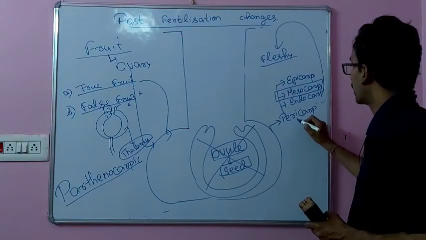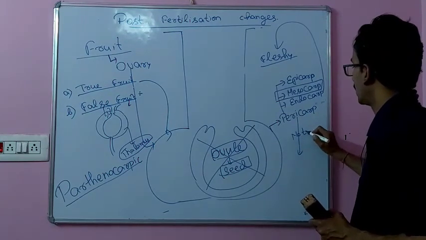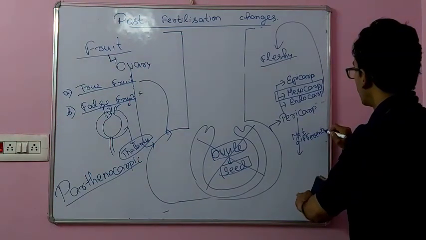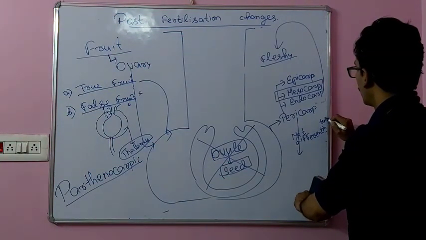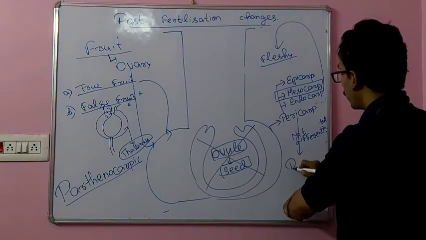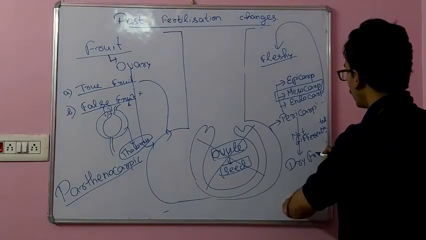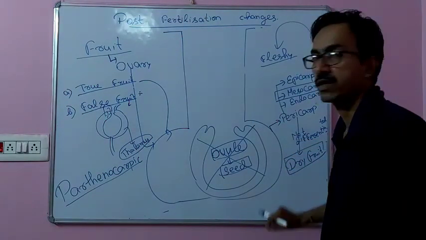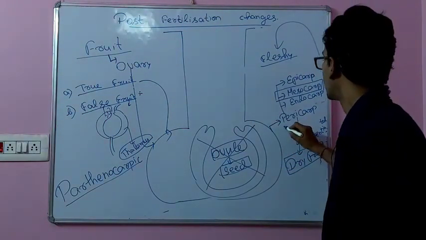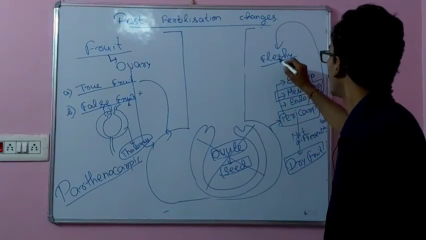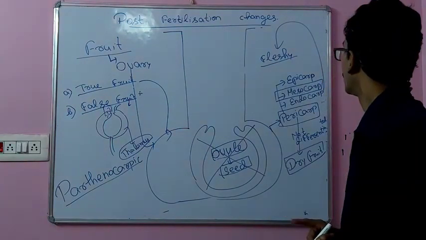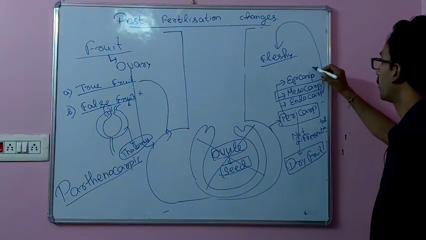If the pericarp is not differentiated, then it is called a dry fruit. In the case of dry fruit, the pericarp is not differentiated into any layer, rather it is represented by a thin covering layer. So depending upon the nature of the pericarp, the fruit is of two types. One is fleshy, another is dry fruit. In the case of fleshy fruit, the pericarp is differentiated into epi, meso, and